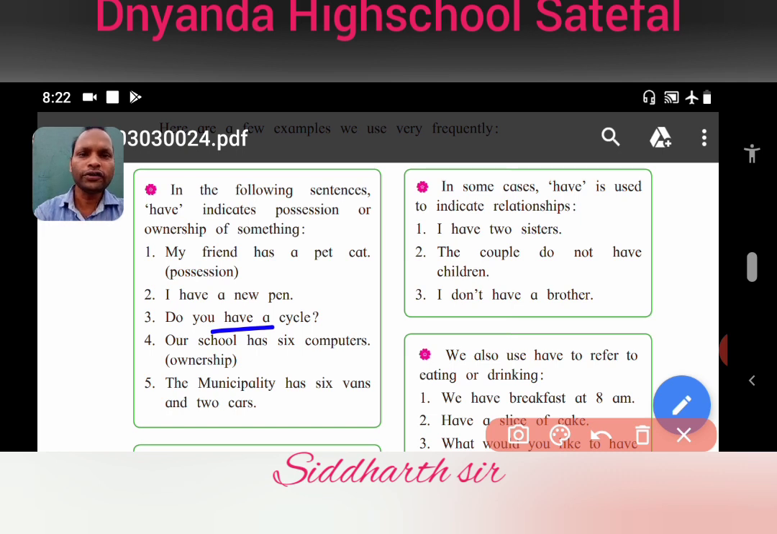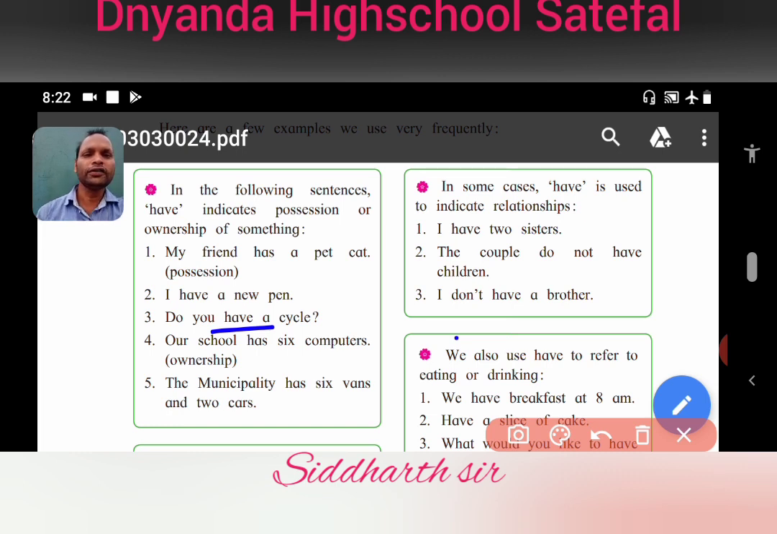Number four sentence, our school has six computers, ownership. Yes, Jnanada school has a lot of computers. Jnanada school has its own building, isn't it? Yes, Jnanada school has a very big building and lots of computers. Jnanada school has a lot of computers and even it has a laboratory. So this is the ownership.